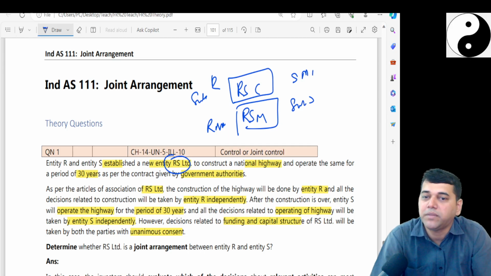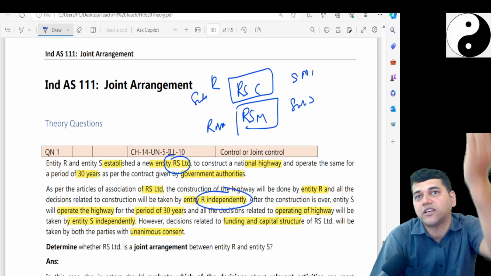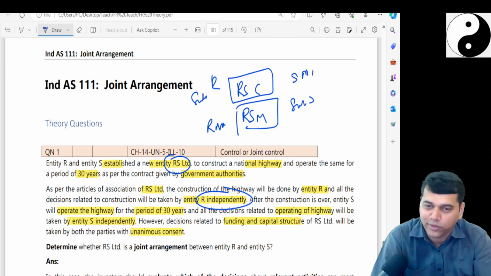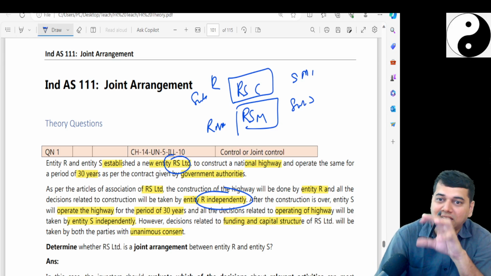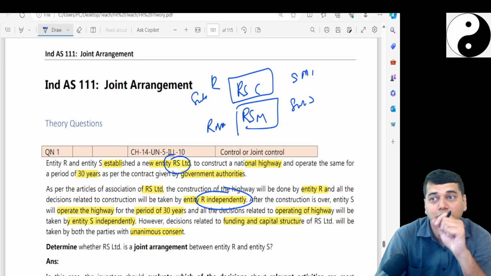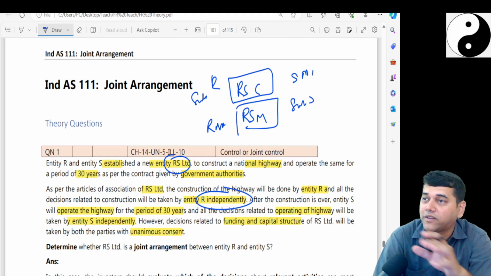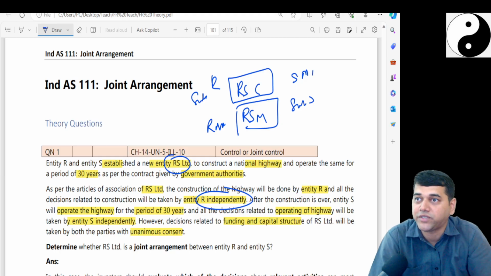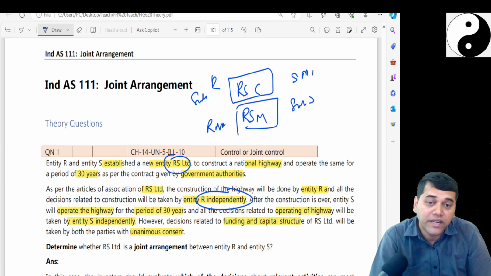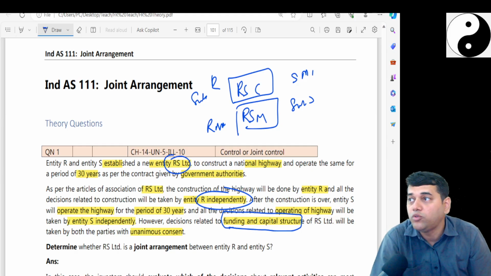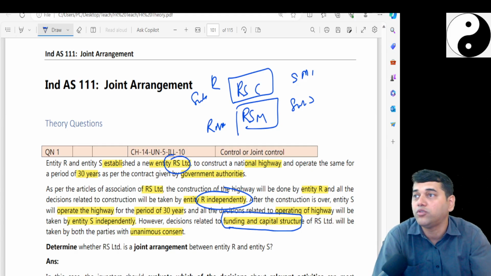Okay, it is dependent. But see, during construction, he can take an independent decision, no? He can inflate the construction cost. Okay, so what is the main element on which you conclude that it is the joint arrangement? The construction phase, or the capital structure? Capital structure. Funding and the capital structure is one of the main things. How do you fund it? How do you get returns?